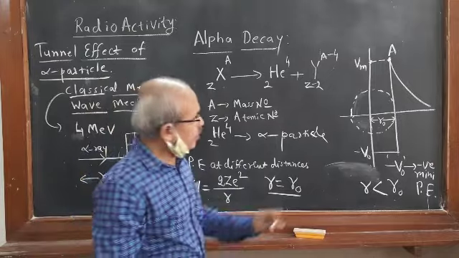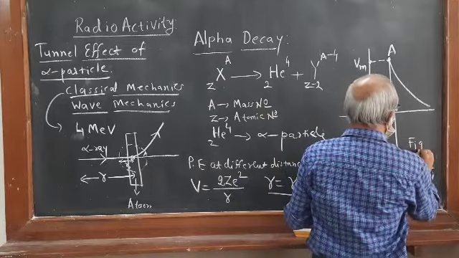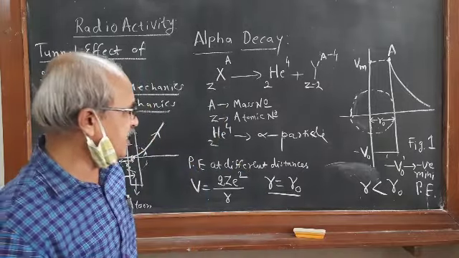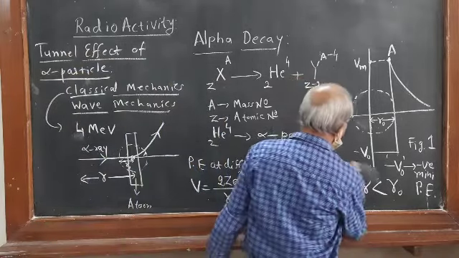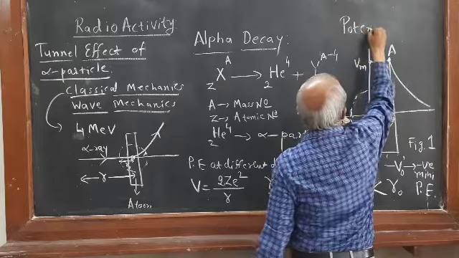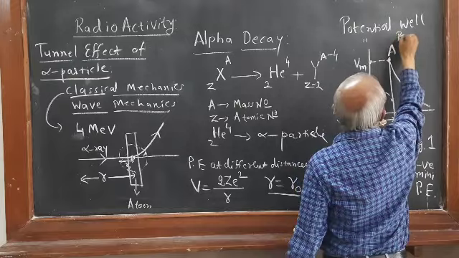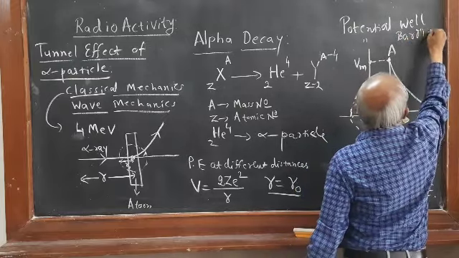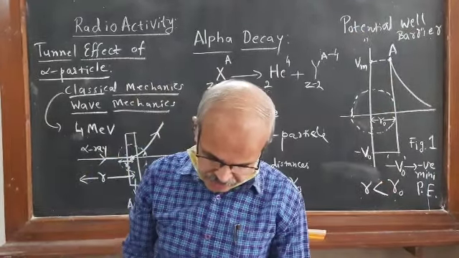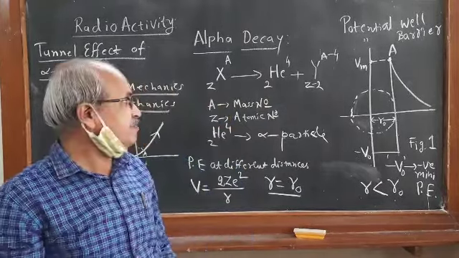This type of potential, as shown in figure 1, is named a potential well, or it is also called a potential barrier.